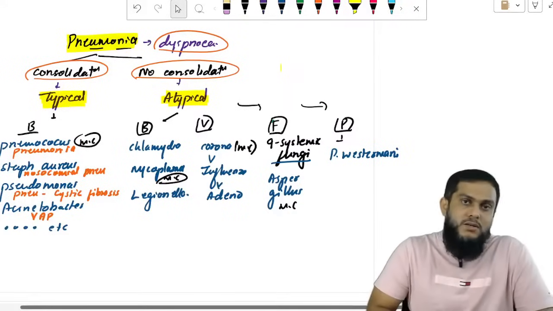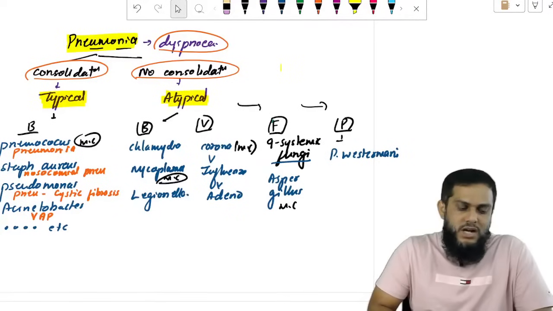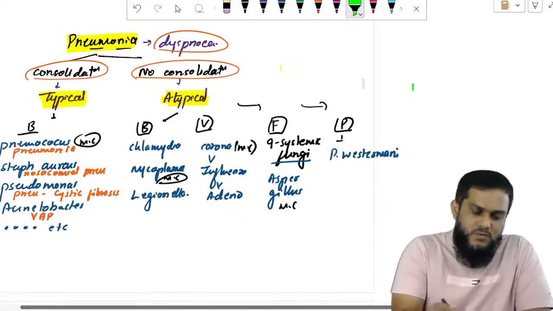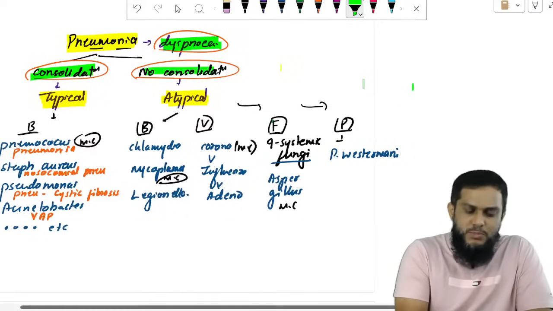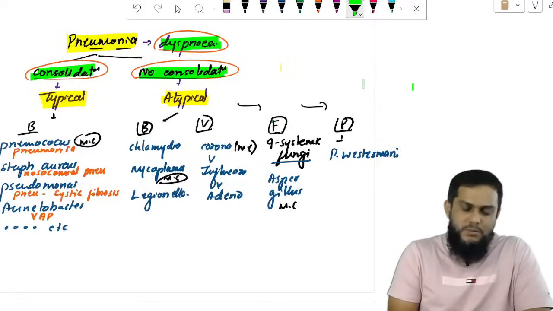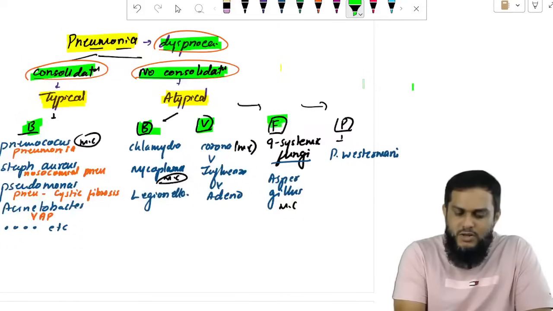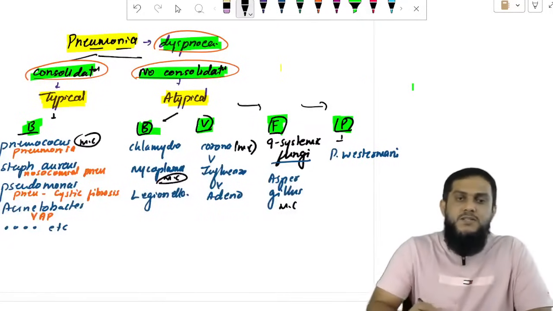Typical and atypical: typical is caused only by bacteria, atypical by bacteria, viruses, fungi and parasites. In typical pneumonia, consolidation will be there. So this I want to highlight. Dyspnea is there, pneumonia; consolidation is there, typical pneumonia; no consolidation, atypical pneumonia. Typical pneumonia is caused only by bacteria, whereas atypical by bacteria, viruses, fungi and parasites. I have given the important organisms. This is the topic pneumonia.